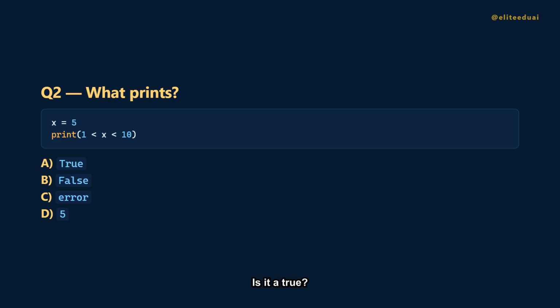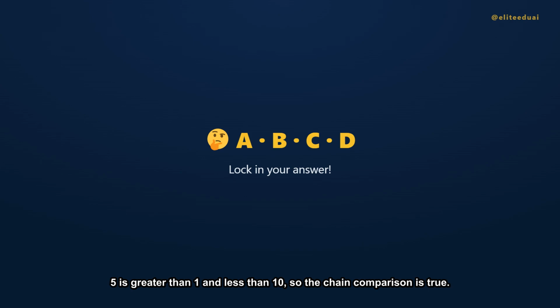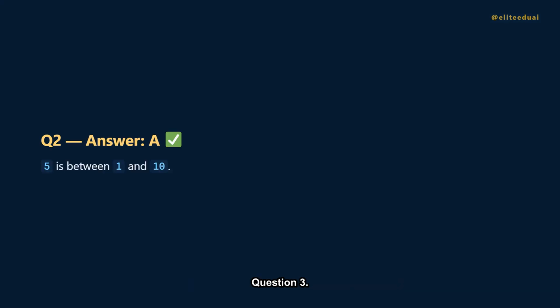Question 2. X is 5. Is it between 1 and 10? Is it A, true? B, false? C, an error? Or D, 5? The answer is A, true. 5 is greater than 1 and less than 10, so the chained comparison is true.